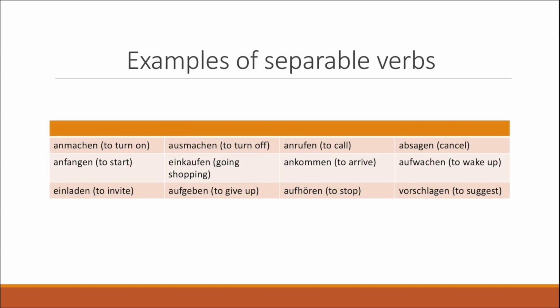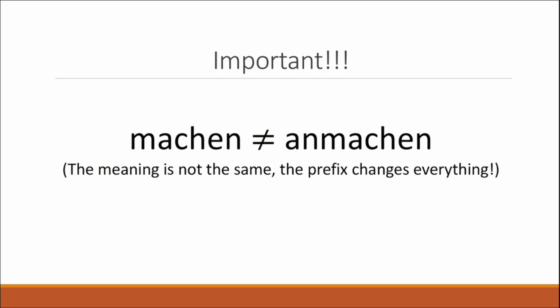And right there, you can see some examples of separable verbs. So in this case, you have anmachen, for example, which means to turn on, ausmachen, which means to turn off, anrufen, to call, as we already said, absagen, which means to cancel, vorschlagen, which means to suggest, and so on. So there are lots of examples. And while analyzing these verbs, it is also very important to point out that there's a big difference between a separable verb and another verb which is very similar but does not have this prefix or has another prefix.